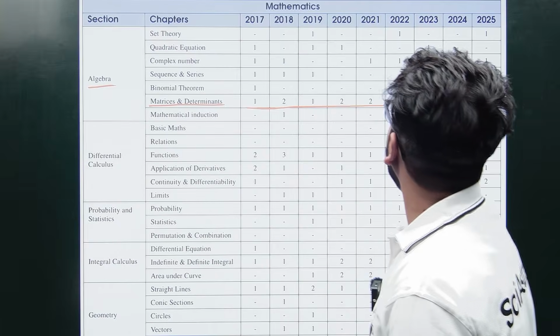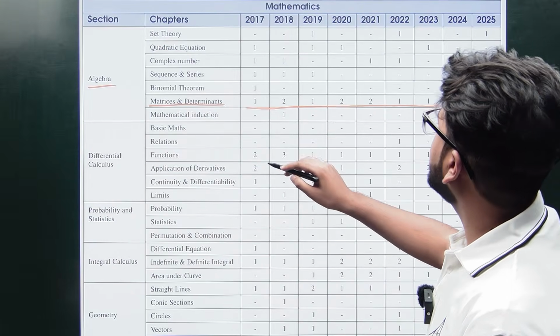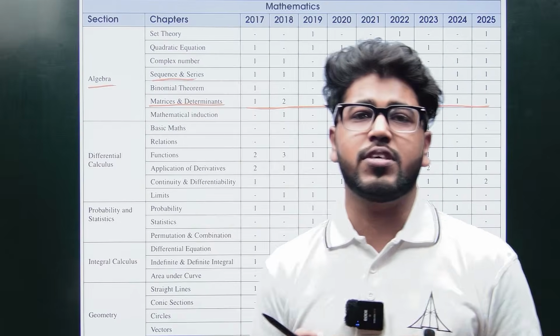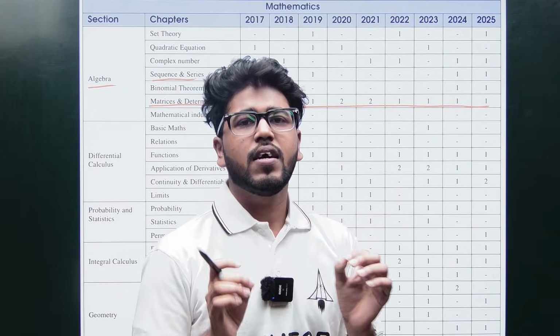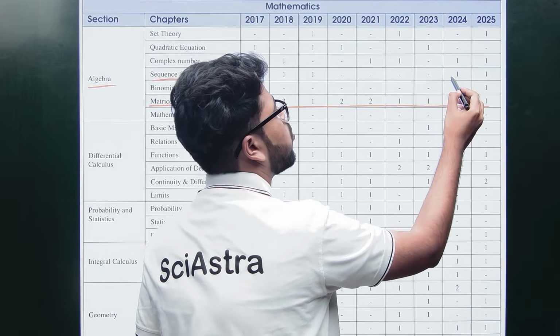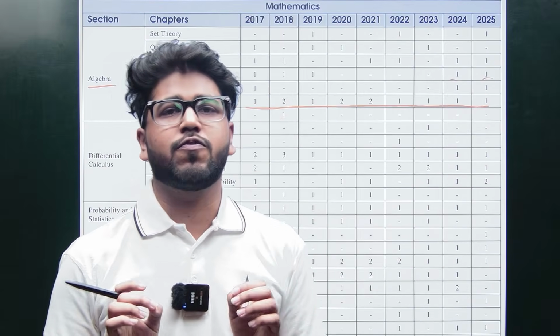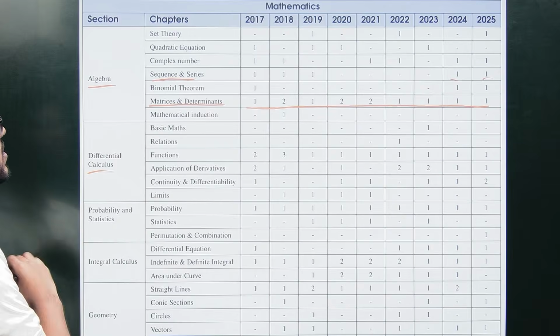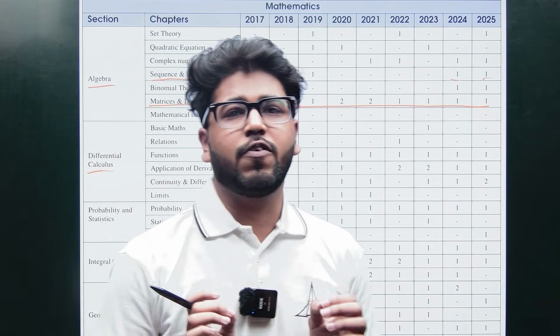Next chapter that you can see is sequence and series. In between they dropped giving questions, but they have started giving questions again, so at least one question you can expect from this chapter. Then next comes differential calculus, an important part for your IIT.